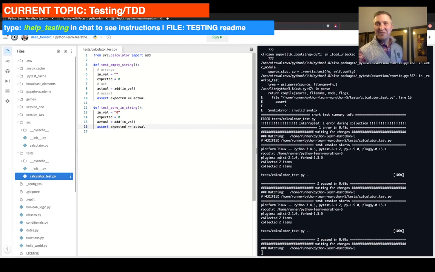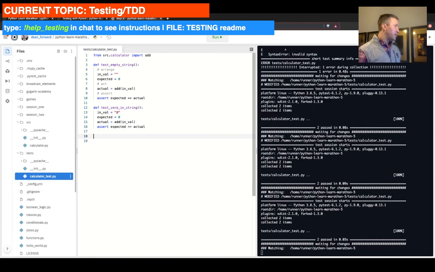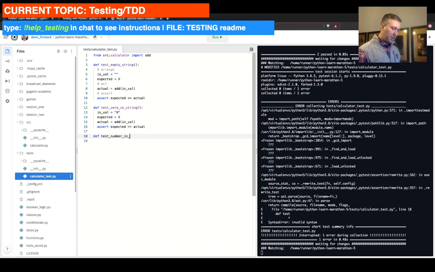So much to our chagrin, even though we want to do red-green refactor, because in both cases we just return 0, we get a 0 back. We don't really need to modify anything, right? We got 0 back for both cases, so this stays green. The next test we're going to go for is this: when I pass a string with a number into the add function, it returns the number as int, right? So let's do define test number in string.